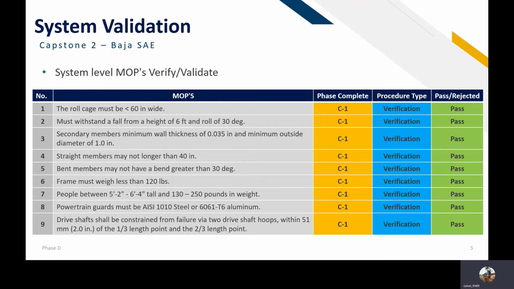Now, we will continue with the verification of the system according to the MOPs of phase A. The table shows in which phase each MOP of each subsystem was completed, and the type of verification or validation. In this case, it was only verified, since we do not have tools to validate these MOPs because of the pandemic. Finally, it shows whether each MOP complied or not.